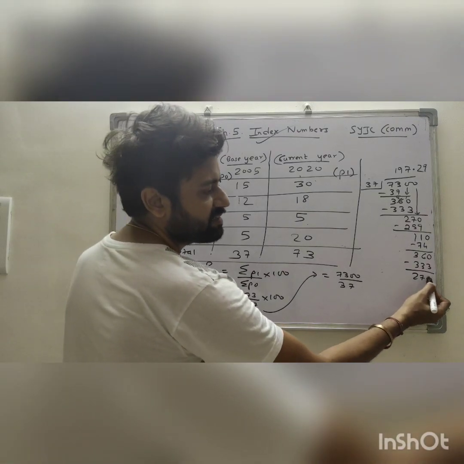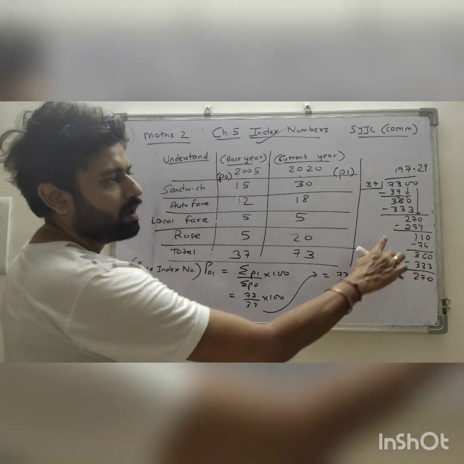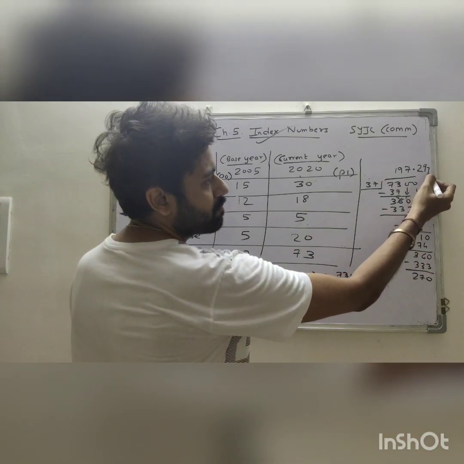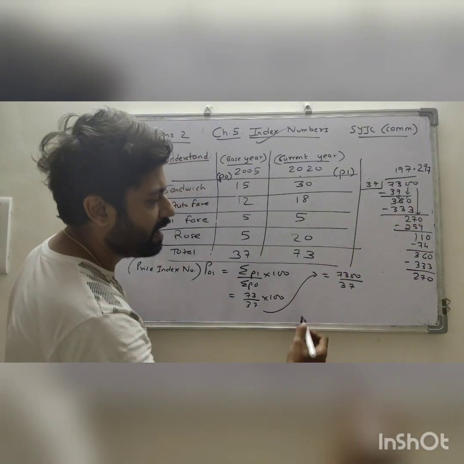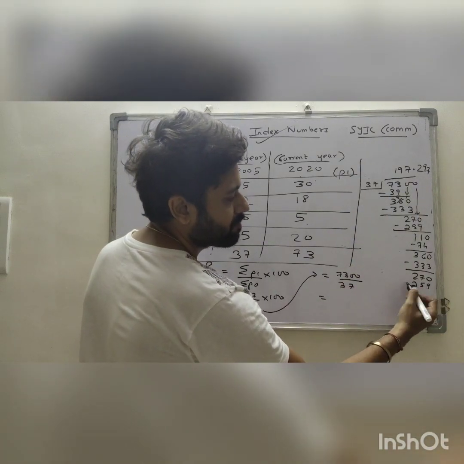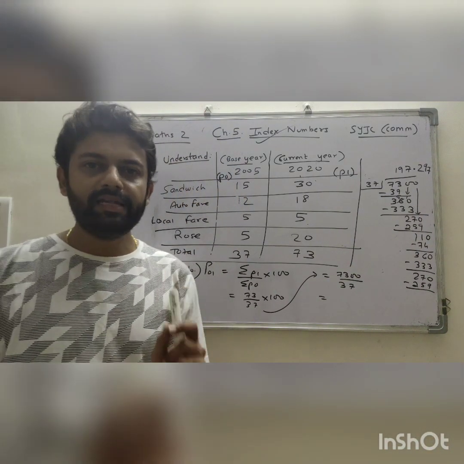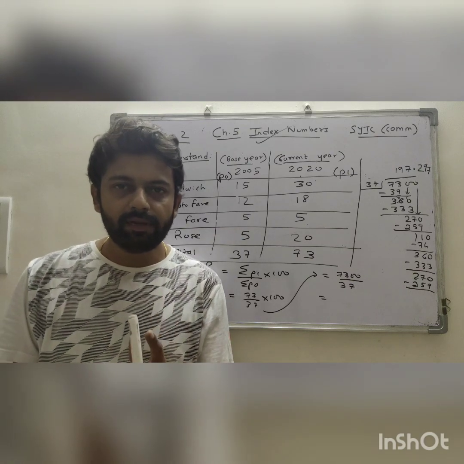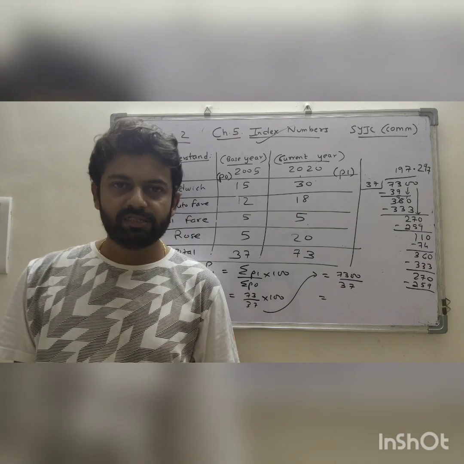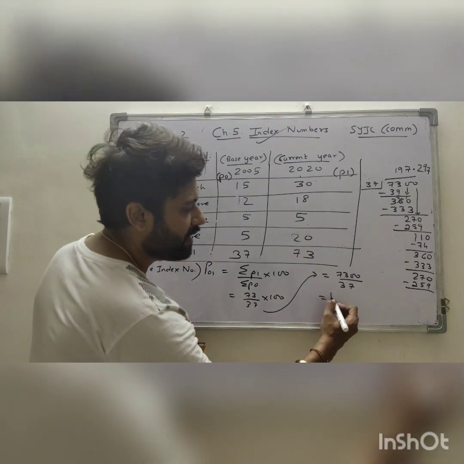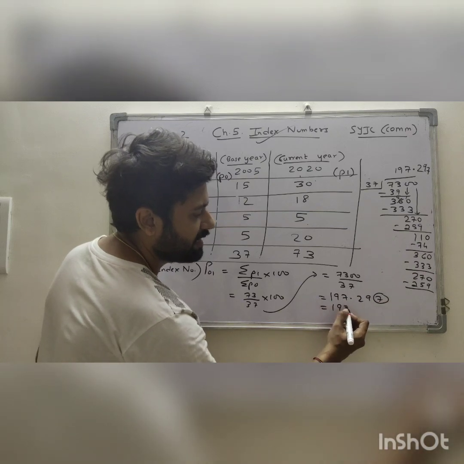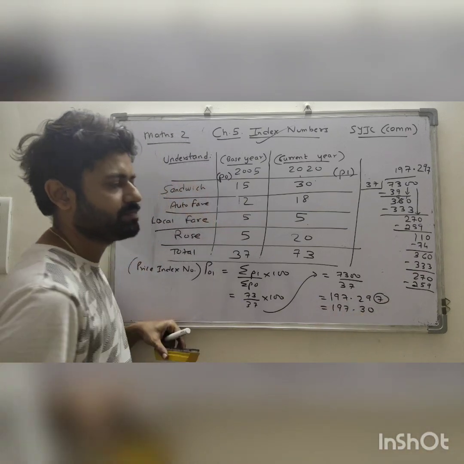Decimal is there, I will get 0. And then I will use 7s. I will get 37 7s are 259. That's it, students. After decimal, you have to calculate up to 3 digits. 197.297, which is equal to 197.30.